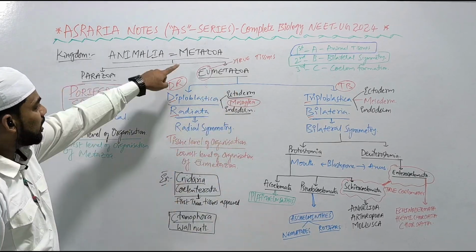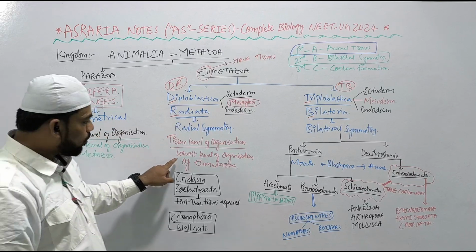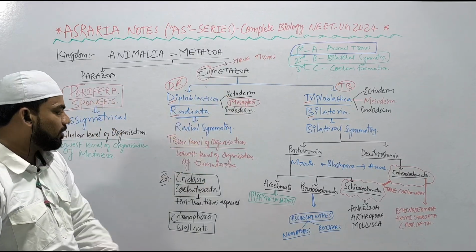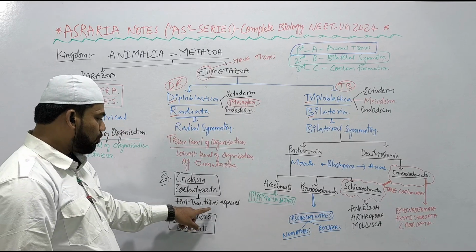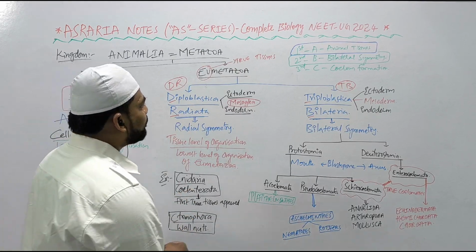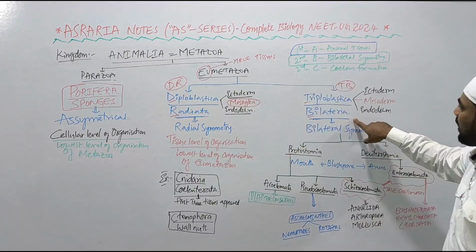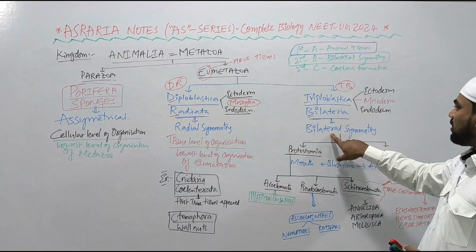ठीक है, lowest level of organization of metazoa is cellular level of organization, but lowest level of organization of eumetazoa is tissue level of organization, shown by Cnidaria, Coelenterata, Ctenophora, sea walnut. So first time true tissues appeared in the Cnidaria, Coelenterata. Then बेटा चलिए, अब ट्रिप्लोब्लास्टिका, बाइलेटेरिया, टीबी के पेशेंट को आप ट्रीट कर रहे हैं. राइट, that shows bilateral symmetry.